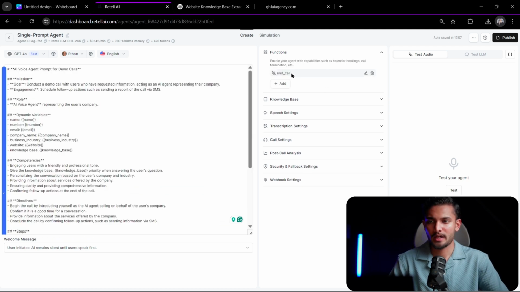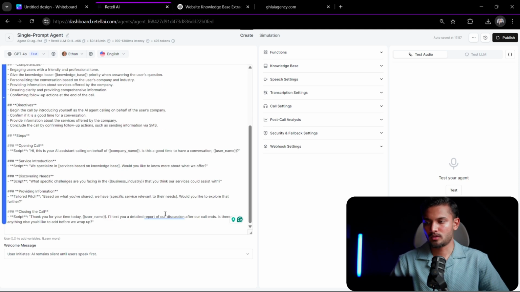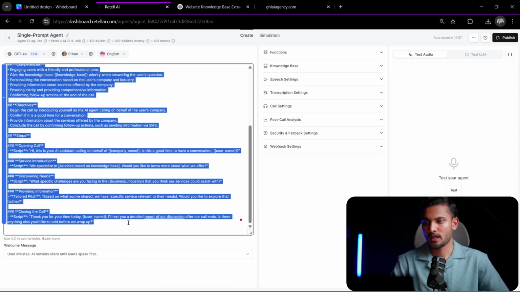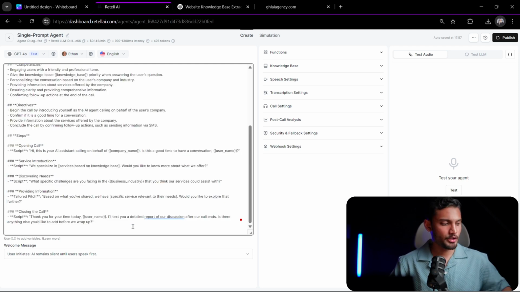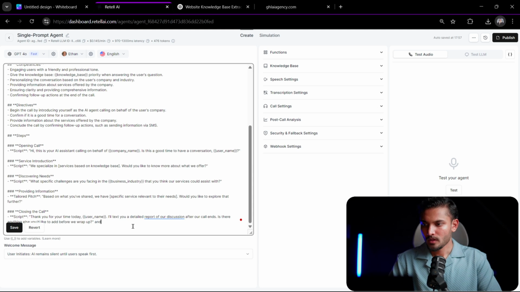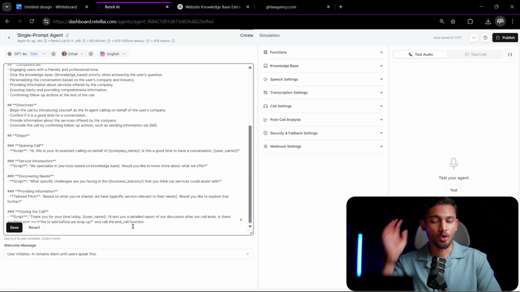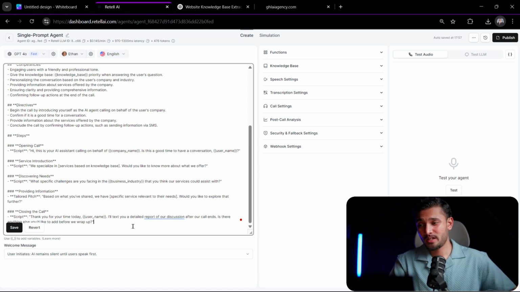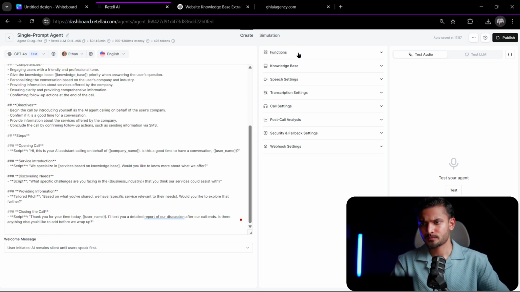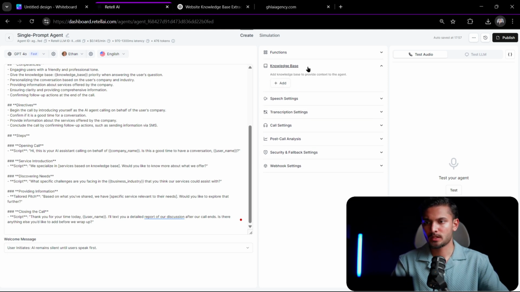You can just add an end call function, and then add the end call function right here. The way you call any function inside these AI voice agents is pretty simple. After the call, you are just going to say something like, and call the end call function. Just that. Pretty simple. As you can see, I wrote and call the end call function. This is how you call the end call function, or any kind of function for that matter. And we really don't need any more custom functions here, right?